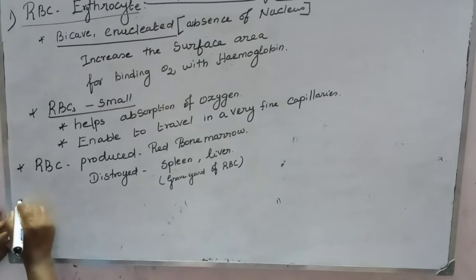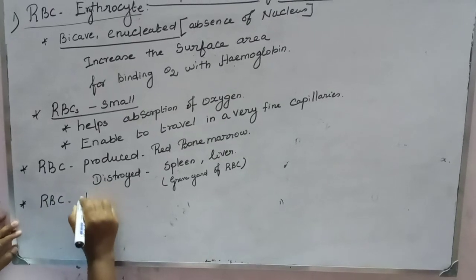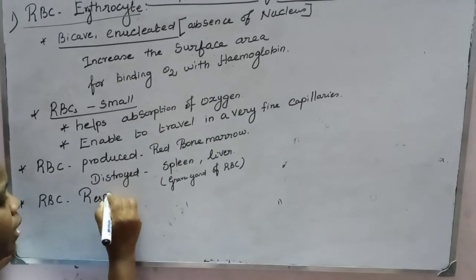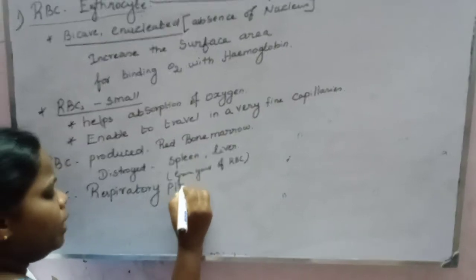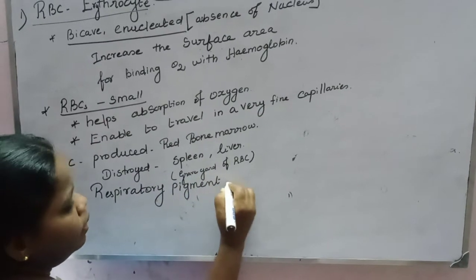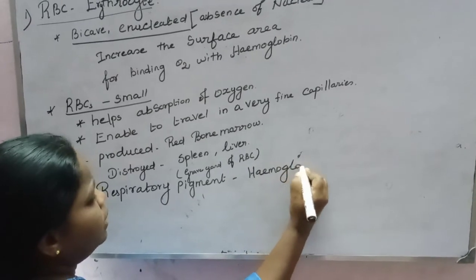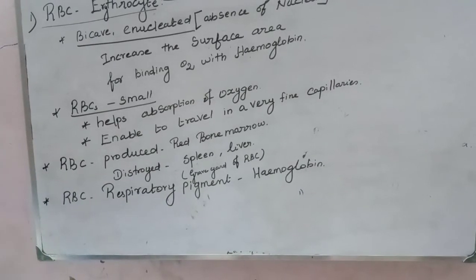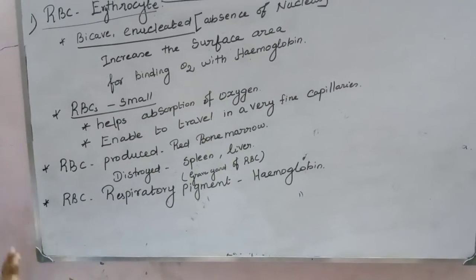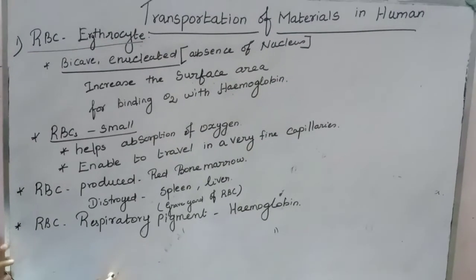Next, a very important point: RBCs have a respiratory pigment. What is the respiratory pigment? Hemoglobin. Hemoglobin consists of 2 parts.